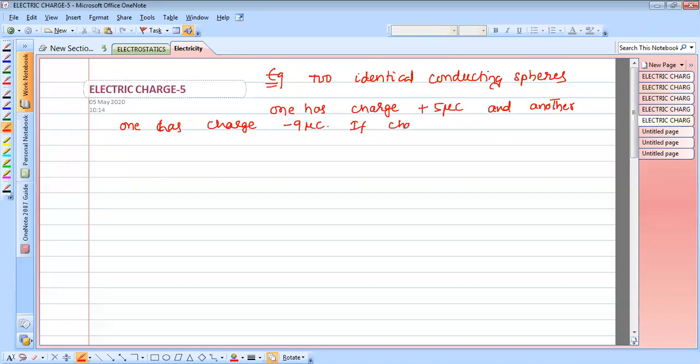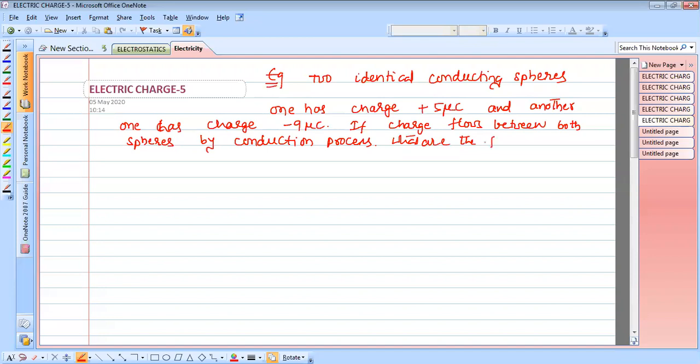If charge flows between both spheres by the conduction process, what are the final charges?